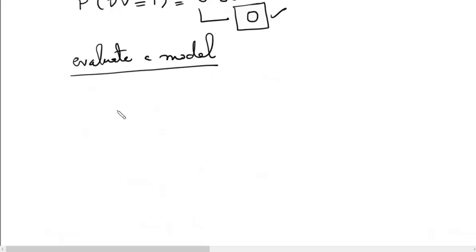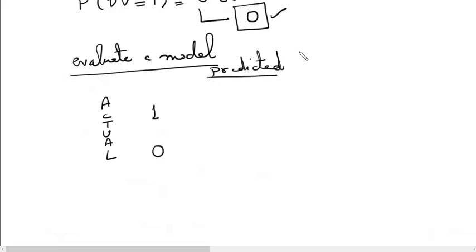Now coming to how we evaluate a classification model. We prepare a two-dimensional table which has a very peculiar name to it. So let us see. We first write the actual values on the left hand side. What are the actual values a binary classification problem can take? It can take two values, 1s and 0s. So we write the actual values on the left hand side, and on the right hand side we write the predicted values. So what are the predictions we have made? We write those values on the right hand side.